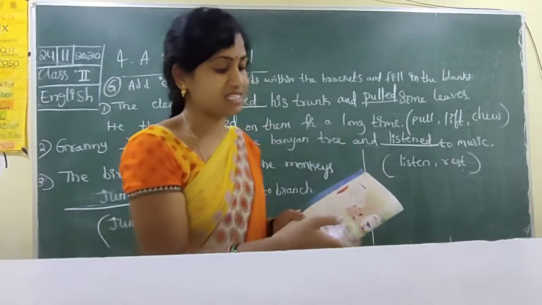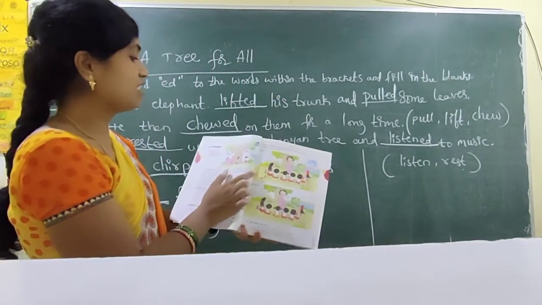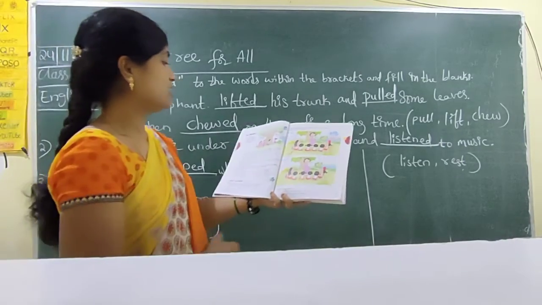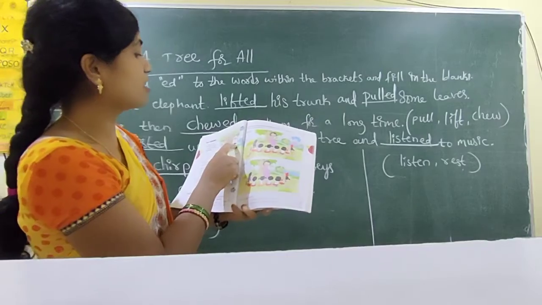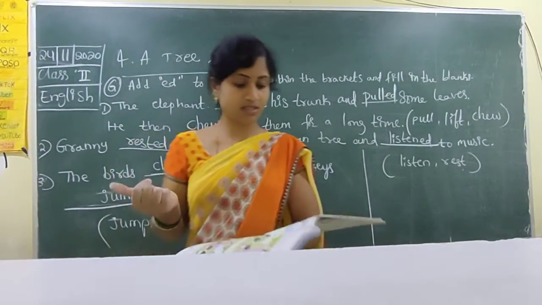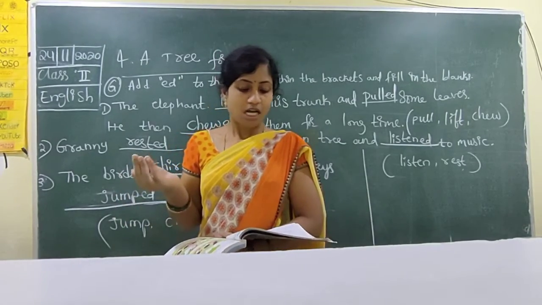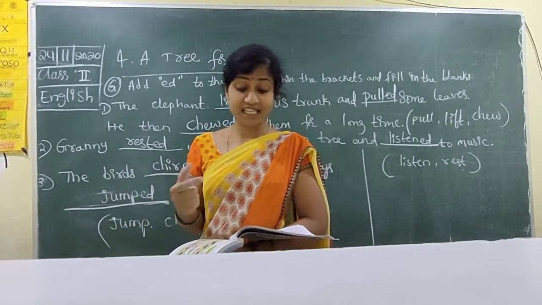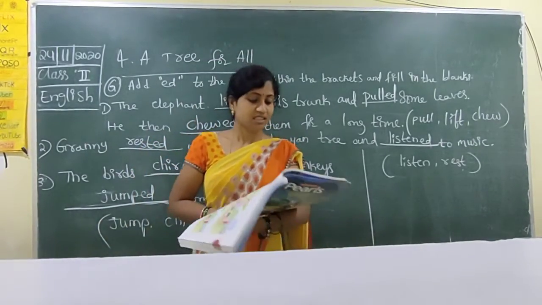The granny is listening to the music, the children are playing. So the elephant pulled the banyan leaves, chewed. Lifted, pulled, chewed, rested, listened, chirped, jumped. These all are ed words.